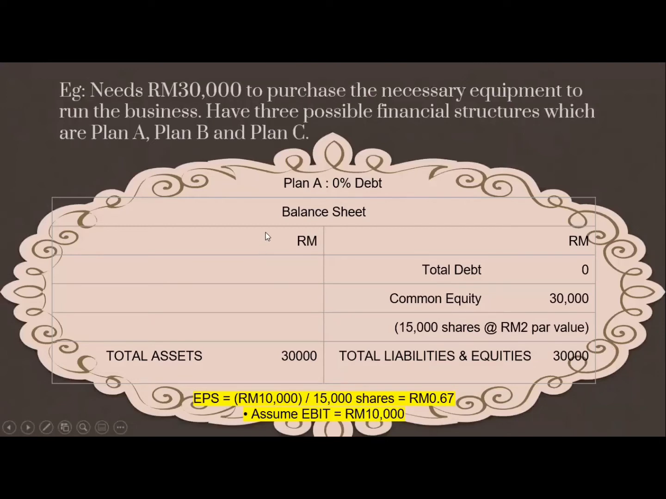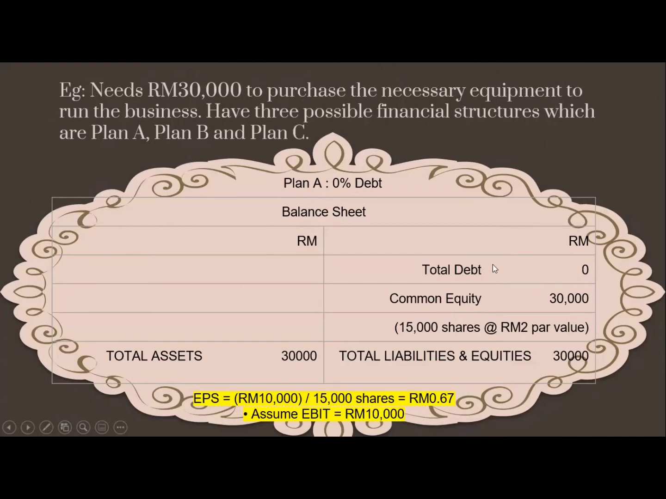This is an example of how to use the degree of financial leverage. For this example, there is $30,000 to purchase the necessary equipment to run the business. There are three possible financial structures, which are Plan A, Plan B, and Plan C. For Plan A, there is 0% debt. So we can see in the balance sheet, the total debt is equal to 0 since there is 0% debt from the $30,000.